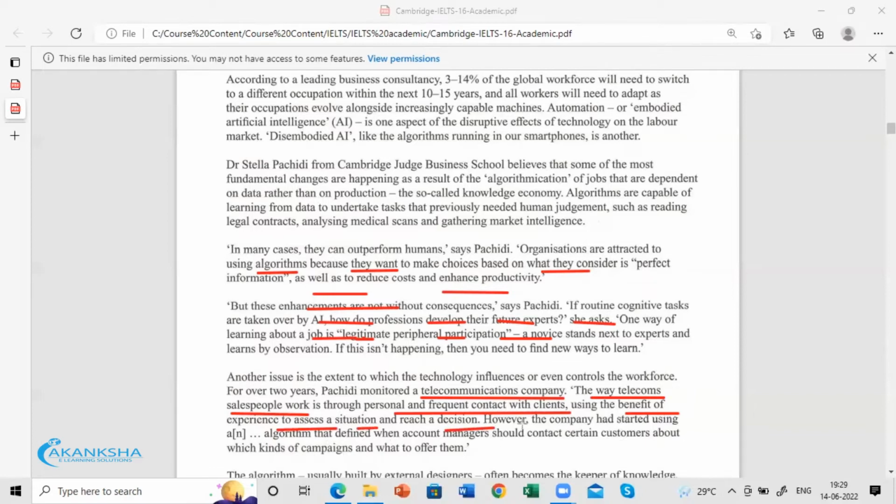And they use the word however here. However means it's the opposite idea. So people used to do that manually, salespeople work with personal, frequent contact. However, the company started using an algorithm, which says when account managers should contact customers about kinds of campaigns and what to offer them.